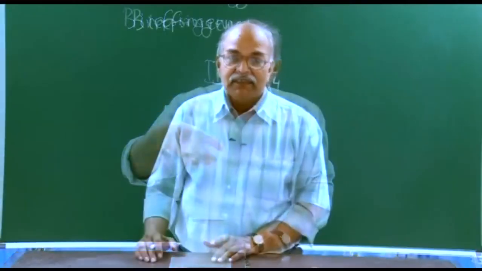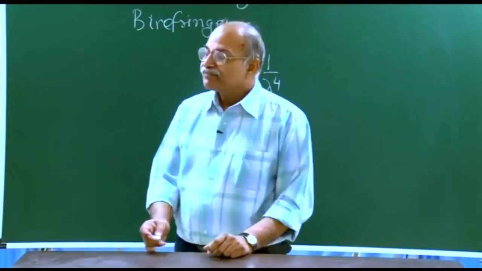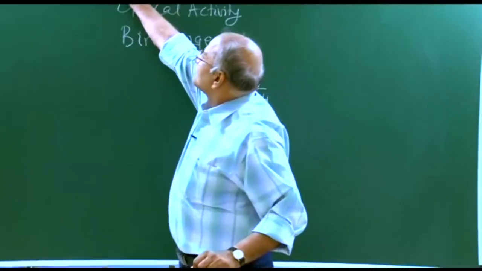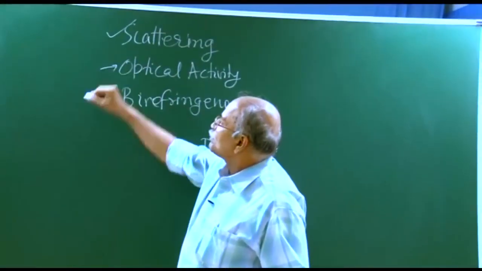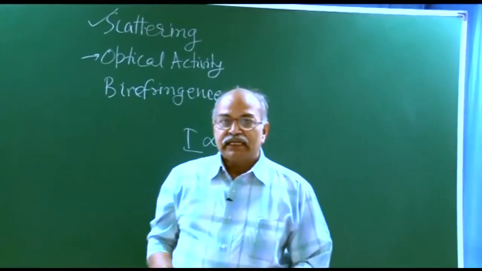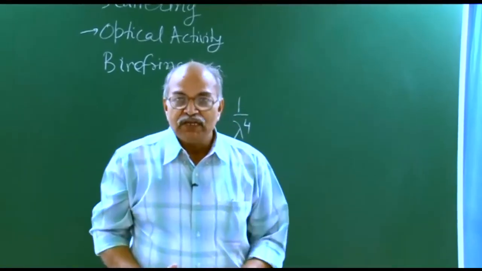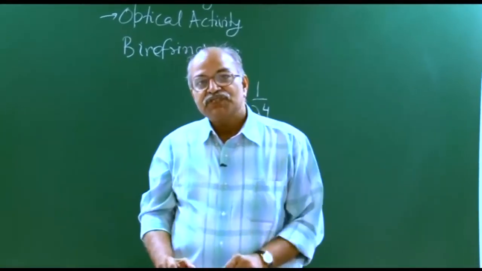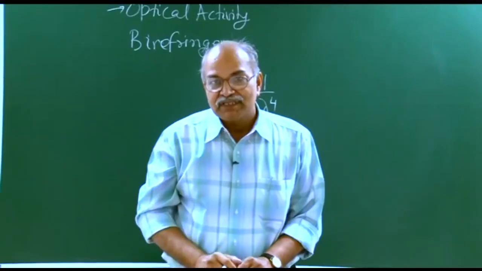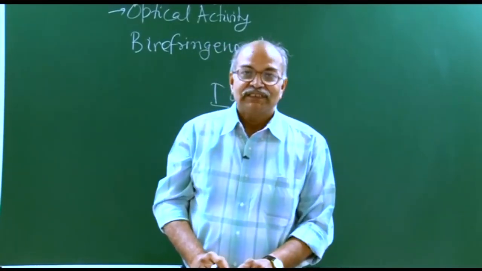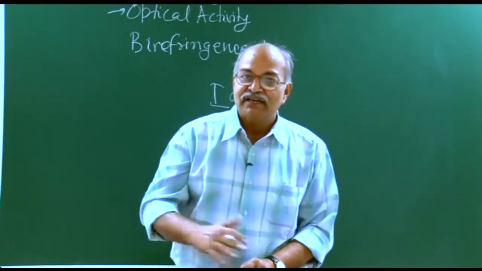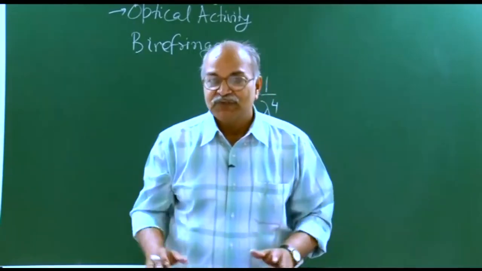Now our next topic is optical activity. We have done scattering, now this optical activity. There are certain kinds of molecules which chemists call chiral molecules. They are not equivalent to their mirror image and so on.